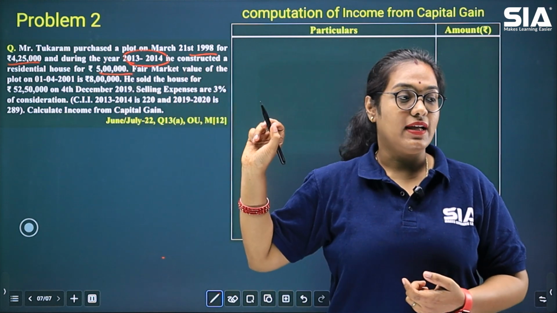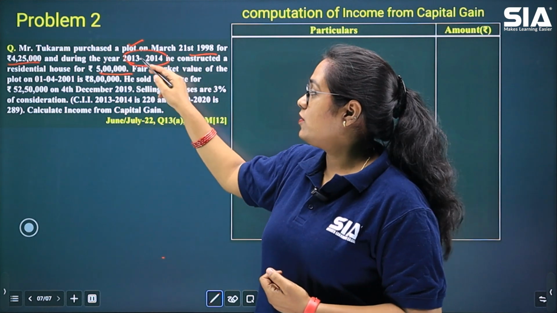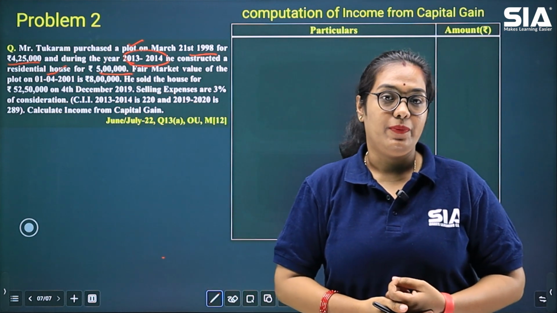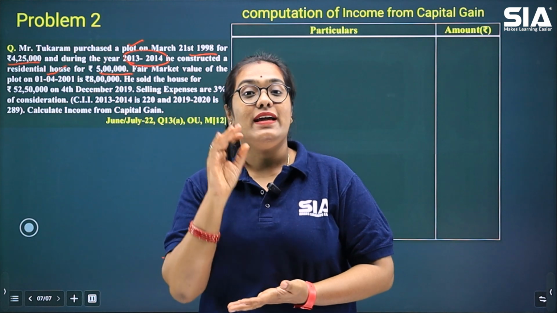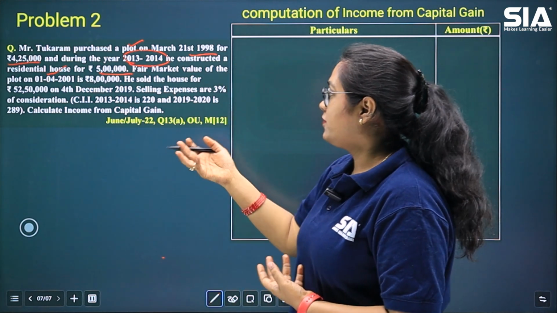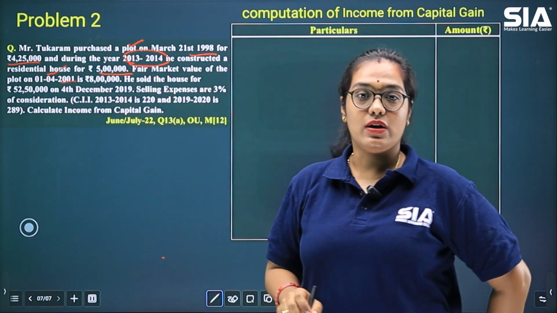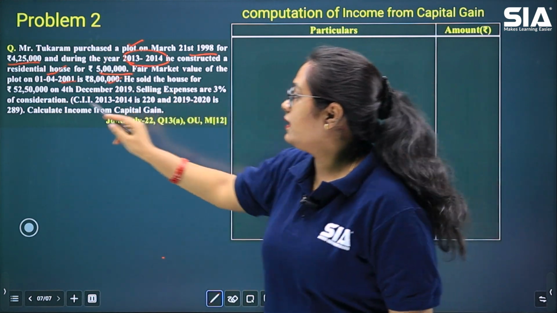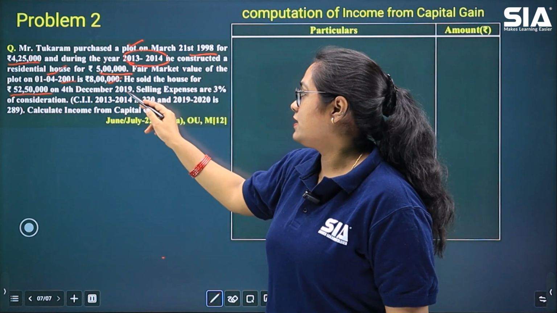So here you need to see that first it is a plot, and then in the year 2013-14 on this plot a residential house was constructed. So you can understand that this is a case of indexed cost of improvement, which will come into the picture now. Let's see further. Fair market value of the asset is given as on 1st April 2001, which is rupees 8 lakh, as you can see. He sold the house for rupees 52,50,000 in the year 2019.